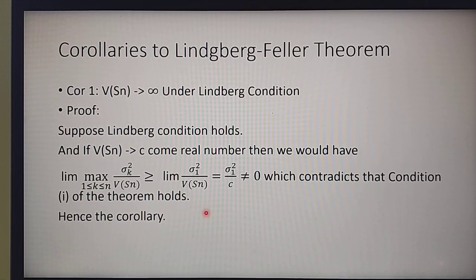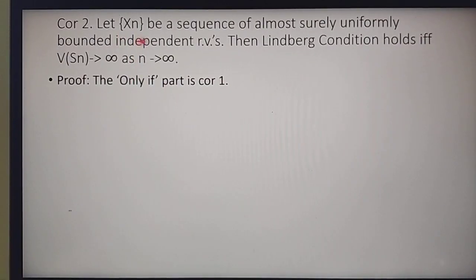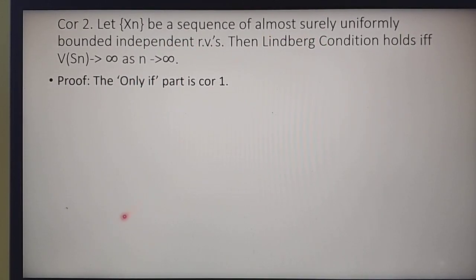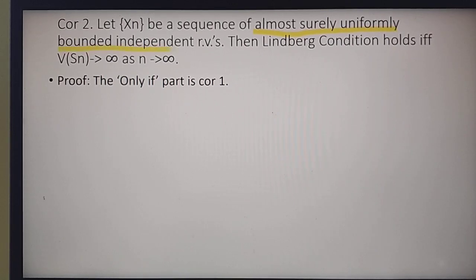In corollary 2, what we say is that let Xn be a sequence of almost surely uniformly bounded independent random variables. So this is the condition.